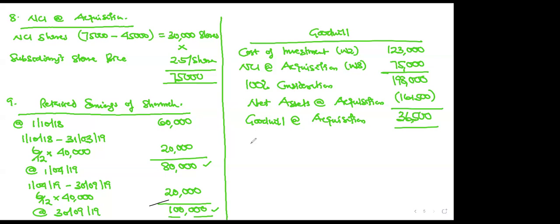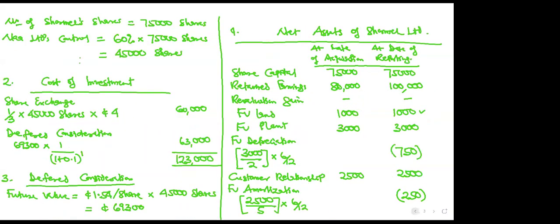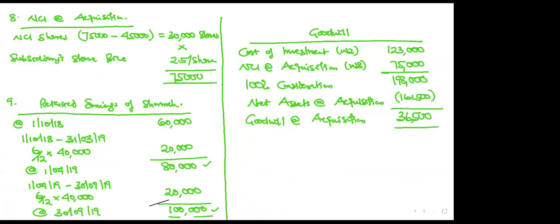Are we done with this? So we can balance our statement. Now look at something here. When you did the deferred consideration, immediately you've deferred some amount into the future, it will come with interest. That interest is what we call unwound. So let's calculate it here so that we don't forget. Let's do working 10 and call it unwound discount.